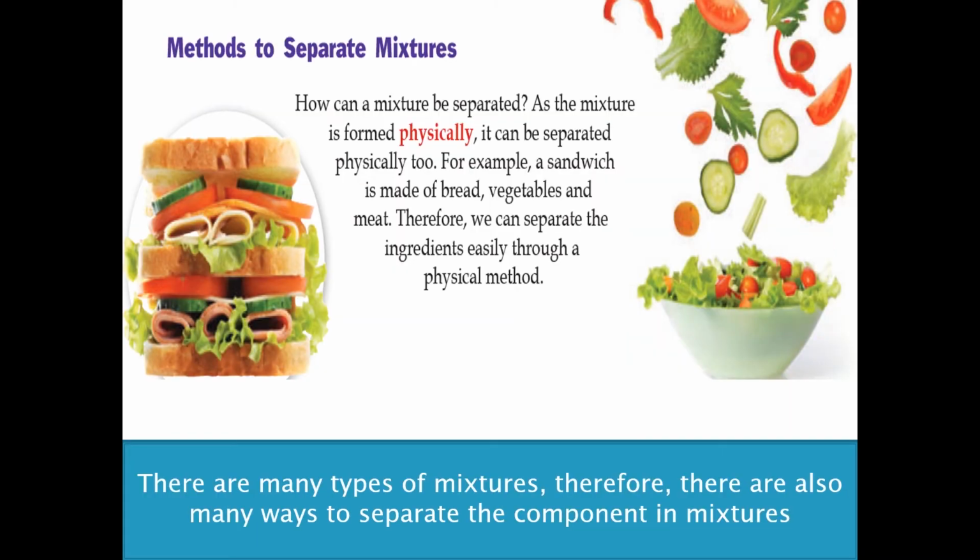How can a mixture be separated? As the mixture is formed physically, it can also be separated physically. For example, a sandwich is made of bread, vegetable, and meat. Therefore, we can separate the ingredients easily through a physical method.